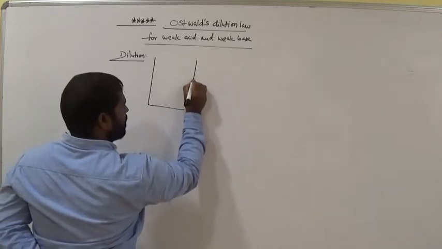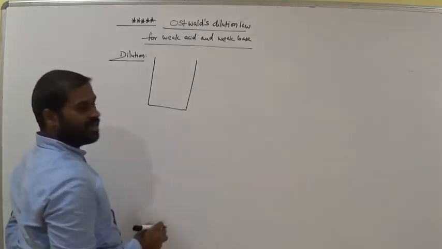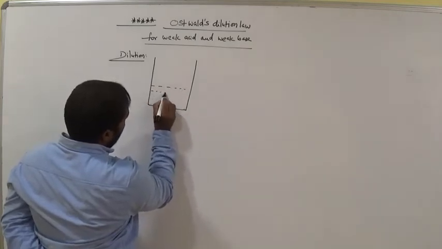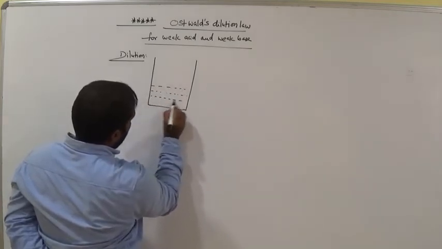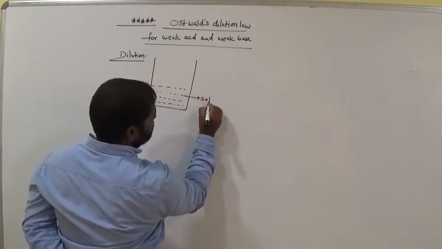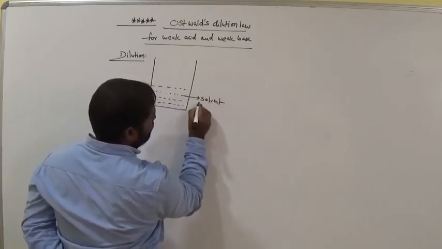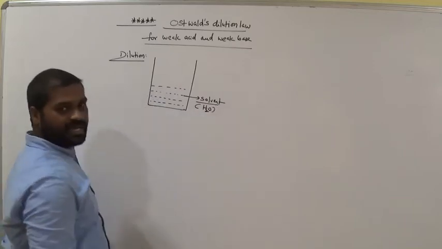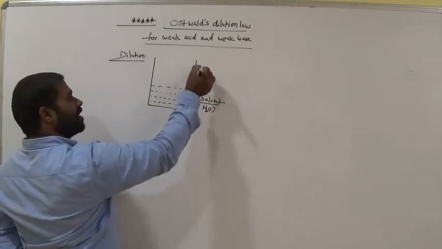It is a glass vessel. Now we have solvent. It is a solvent. Simply, that solvent is suppose water. Okay. Now keep.